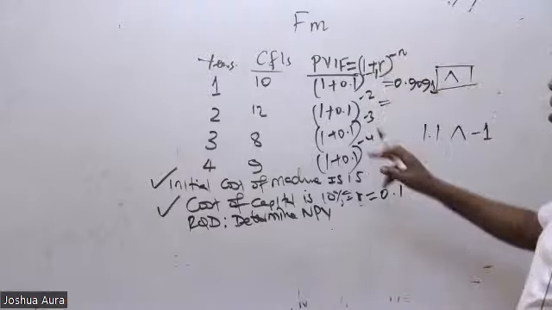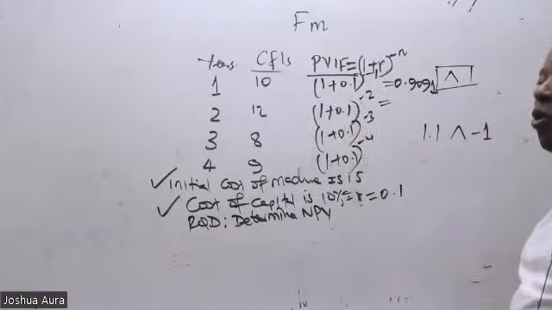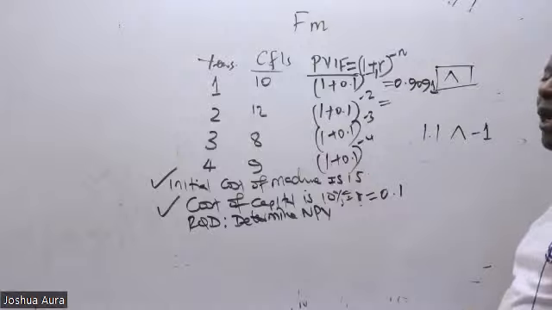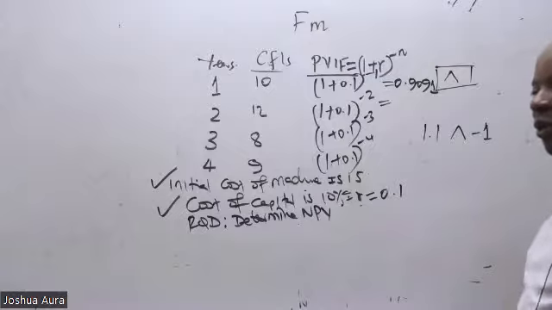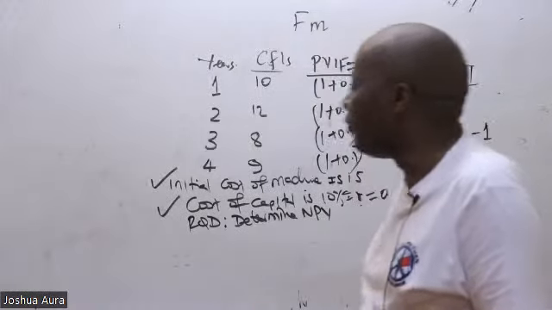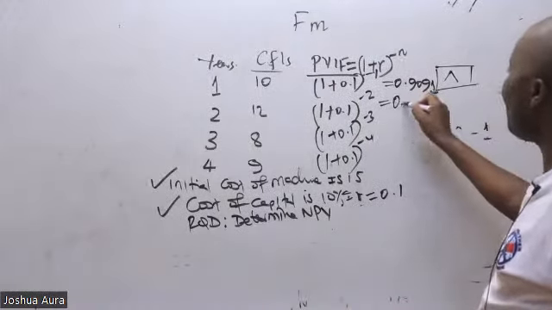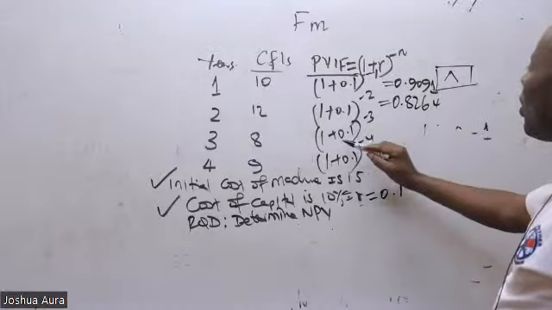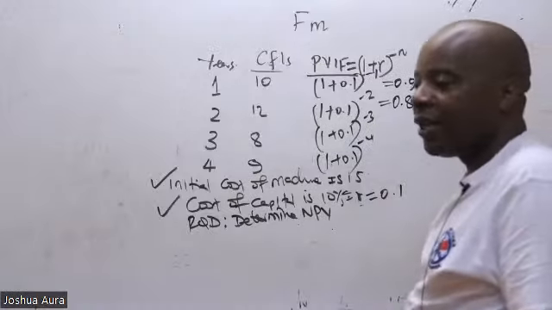Go to the second one. 1.1 raised to negative 2. Is there somebody who can do that and give me a figure? So according to Elijah, 0.8264. And then we go to 1.1 raised to negative 3.